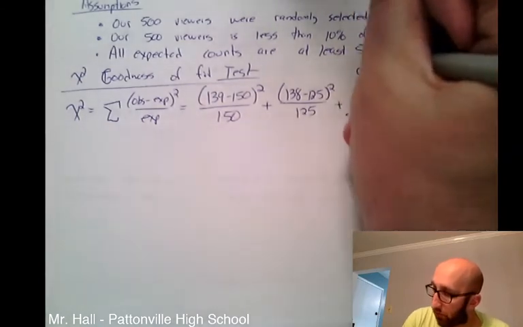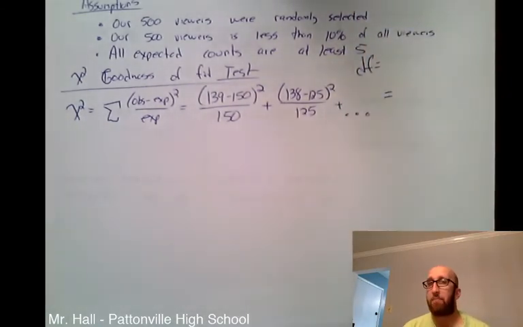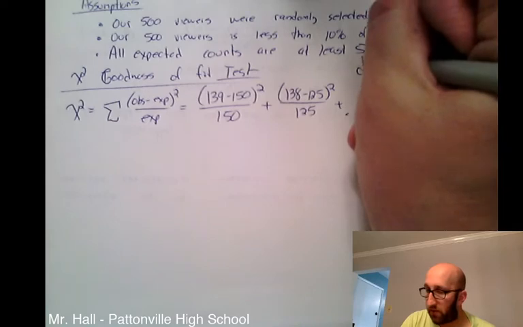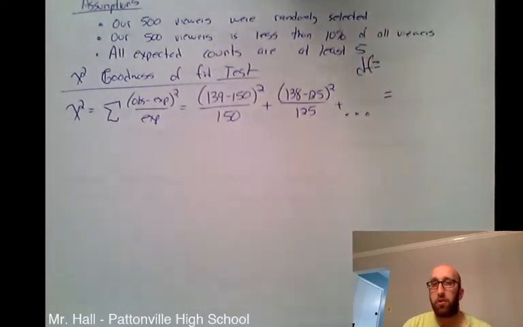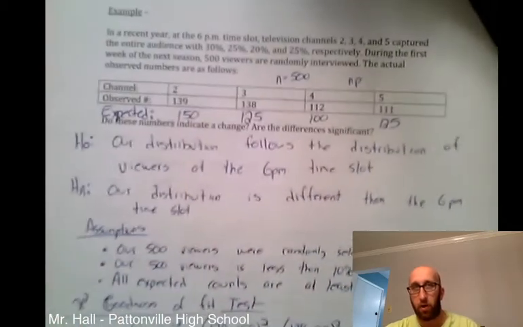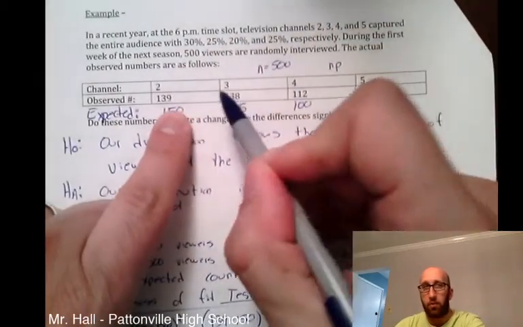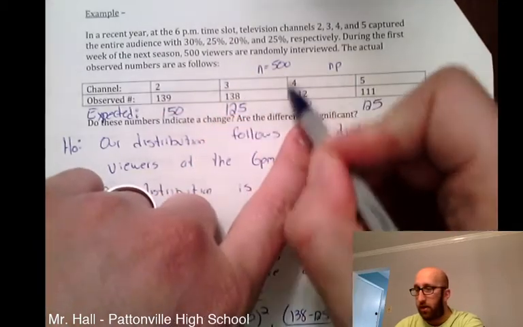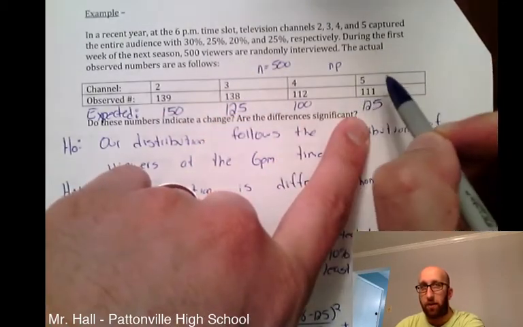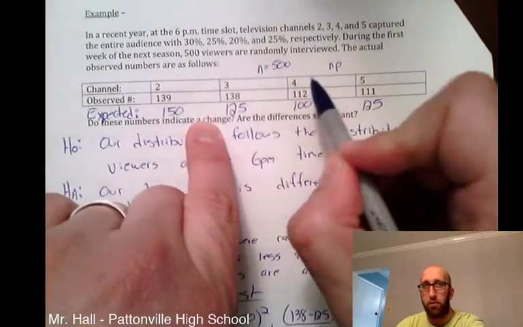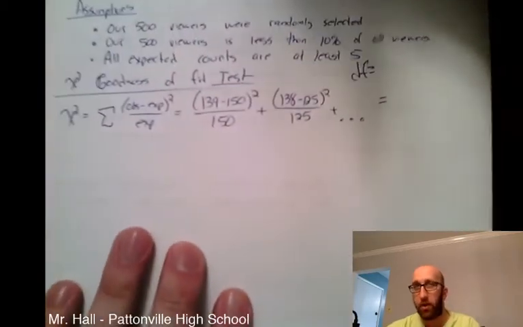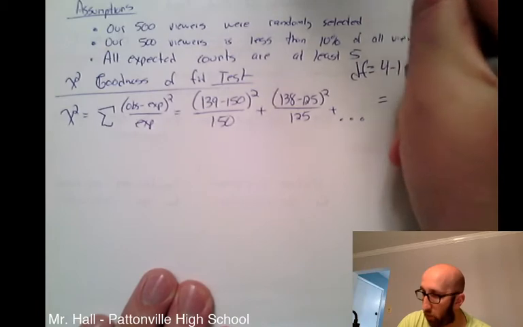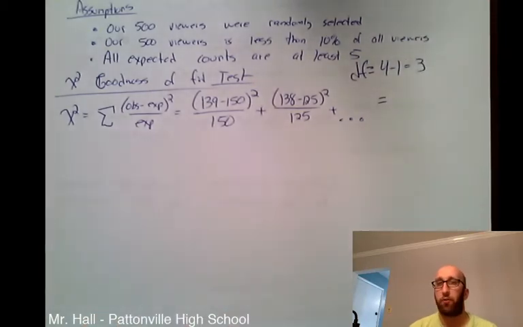So remember the degrees of freedom, it is not n minus 1. So don't confuse this with t. We aren't doing n minus 1. We're taking the number of categories and subtracting 1. Well, the number of categories here, well, I have one category, channel 2, another category, channel 3, another category, channel 4, and then our final category, channel 5. So I have 1, 2, 3, 4 categories. So I'm going to be doing 4 minus 1, which gives you a degrees of freedom of 3.